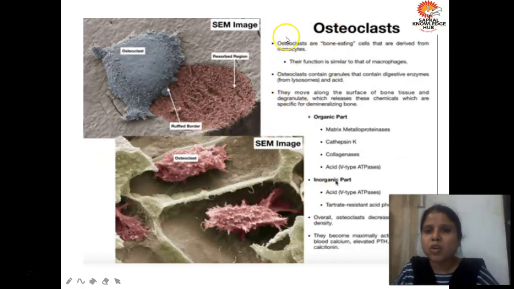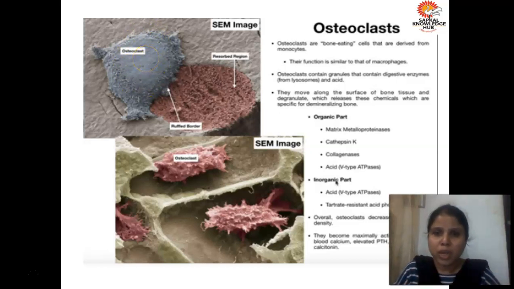As I have told you, these structures which you can see are the osteoclasts. You can see the shape of the osteoclast. It has an uneven border. Osteoclasts are also called bone eating cells, and they are derived from monocytes. Their function is similar to that of macrophages; they are actually eating away the bone. That is why their function is said to be similar to macrophages. Understood all of you?